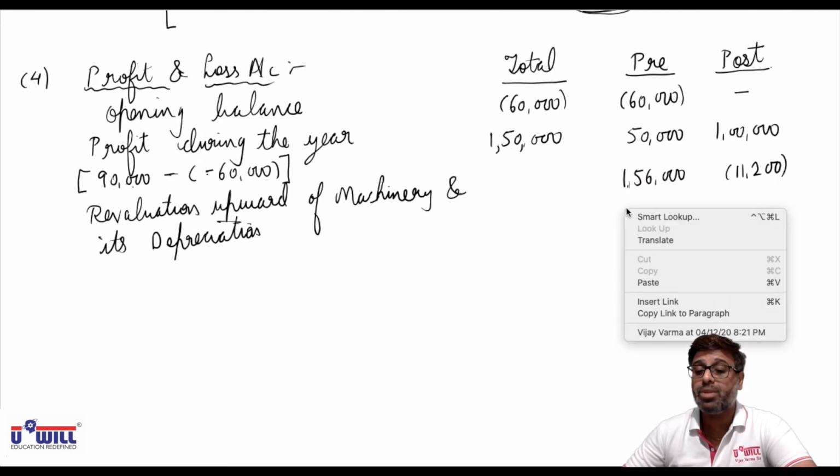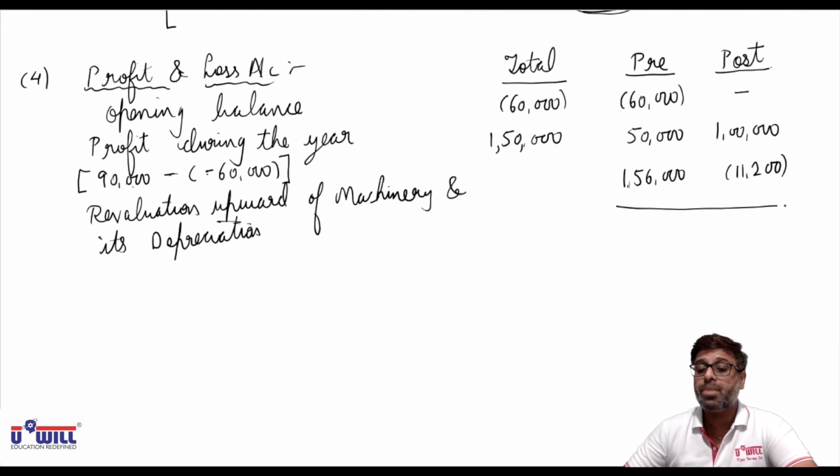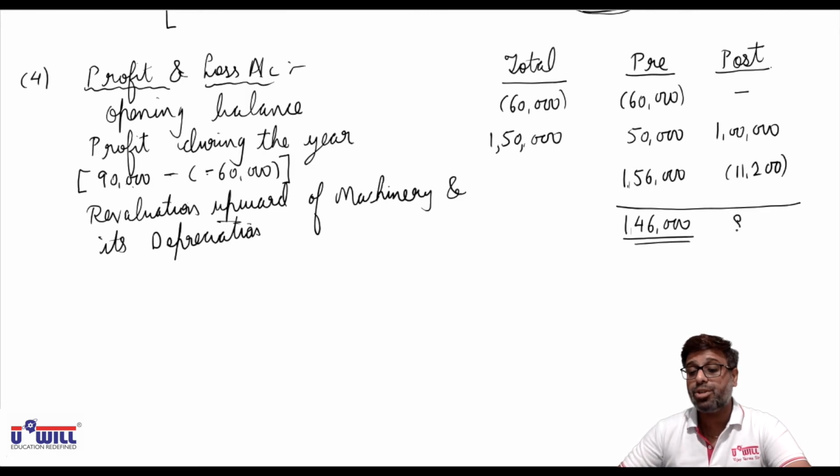So minus 60,000 plus 50,000 plus 1,56,000. All of you find out the amount. It comes to 1,46,000, and 1 lakh minus 11,200 comes to 88,800.